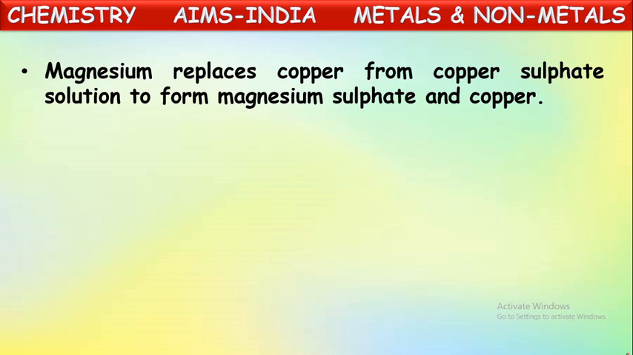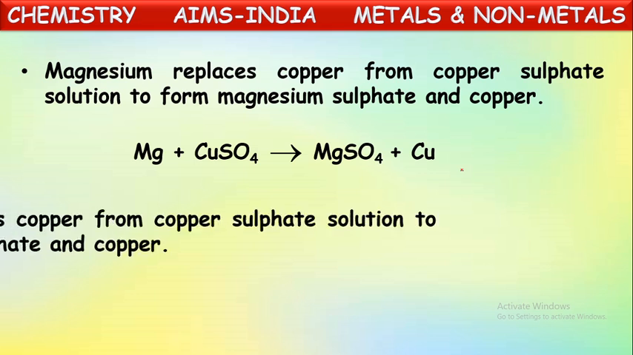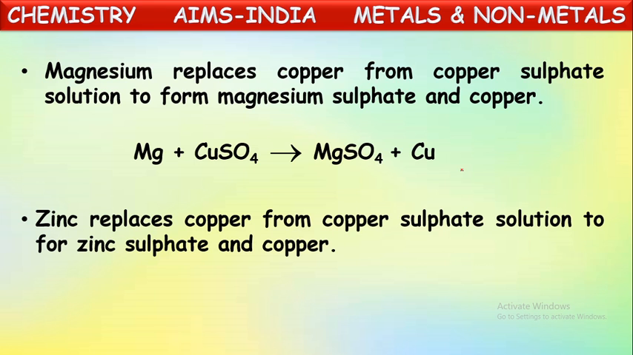Magnesium replaces copper from copper sulfate solution to form magnesium sulfate and copper. One more example is given here. Yes, here more reactive metal magnesium also can replace copper from its solution. See, the equation is also given: magnesium plus copper sulfate gives magnesium sulfate plus copper. One more equation, one more example for the replacement of metal. That is, zinc replaces copper from copper sulfate solution to form zinc sulfate and copper.